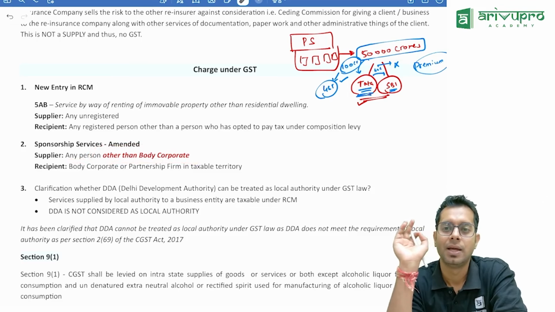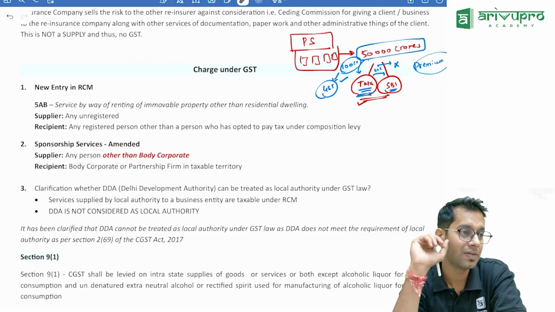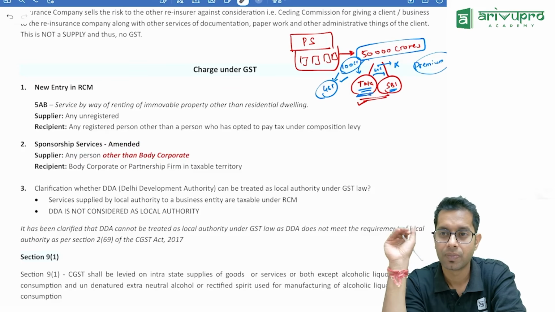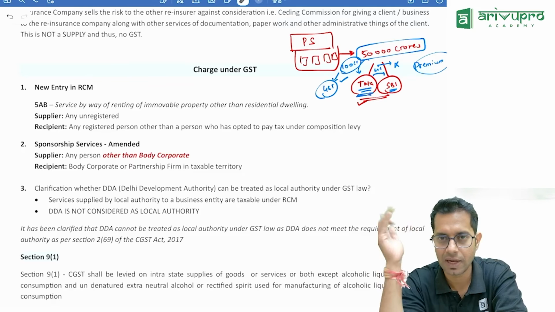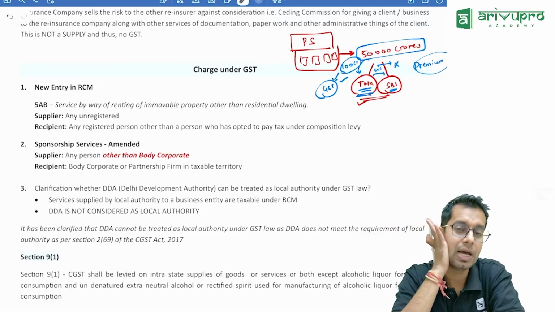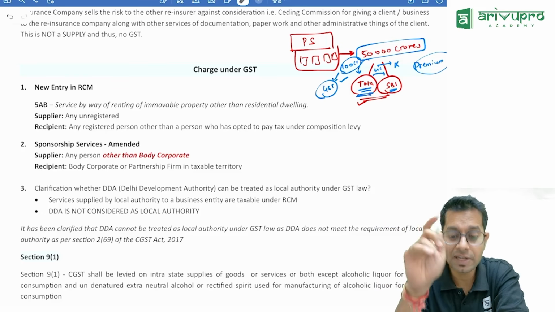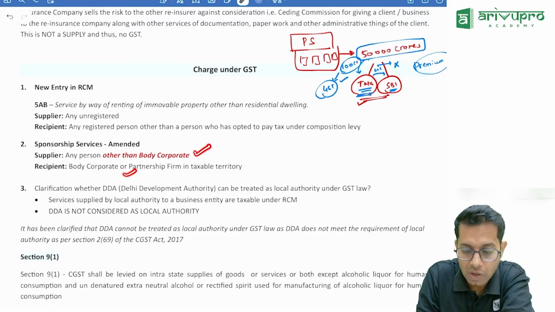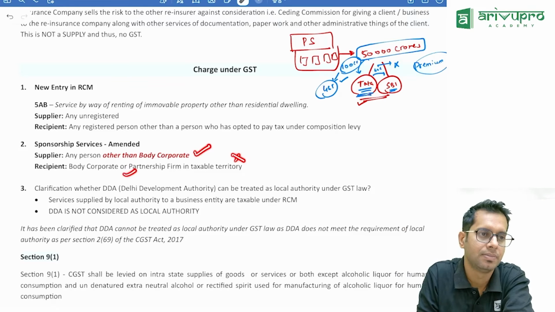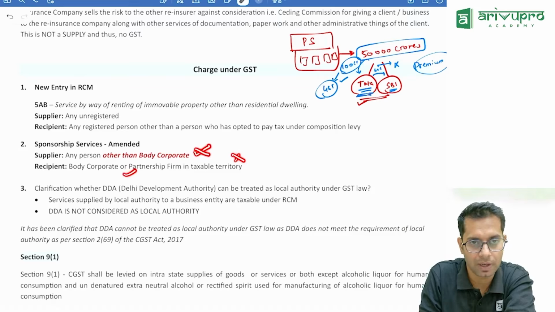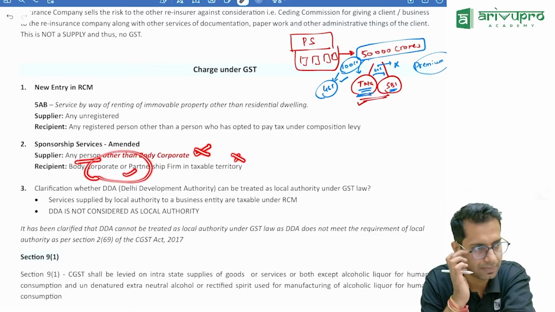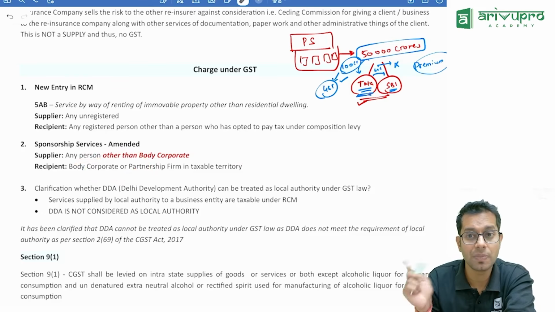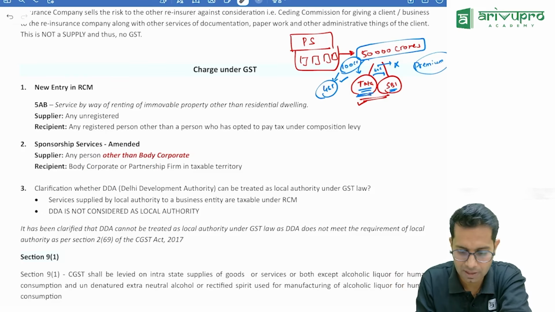Meaning, you remember our example was Saima giving services to whom? Nexa. Nexa had given sponsorship, correct? No. Saima giving services to Nexa, for which? Now Saima, if it is a body corporate giving services to another body corporate, no RCM. But if Saima is not a body corporate, Saima is just another individual, HUF, firm, AOP, etc., giving services to Nexa, yes, RCM. Okay, so the service provider should be any person other than body corporate. This one point is there.